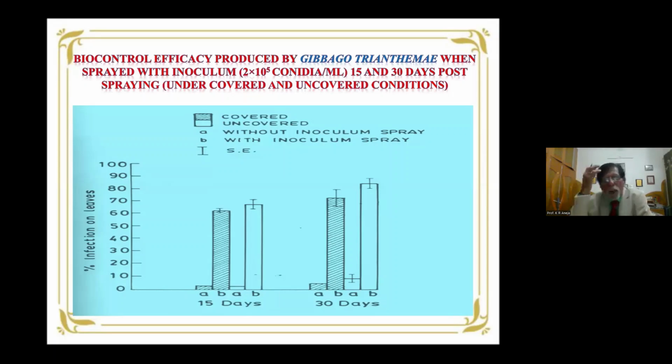Here is the biocontrol efficacy. We used that inoculum in earthen pots, and we applied the inoculum of the fungus containing mycelium as well as conidia under different environmental conditions. Then we saw how much of the plant was killed after 50 days, and how much after 30 days, under different conditions. Next is